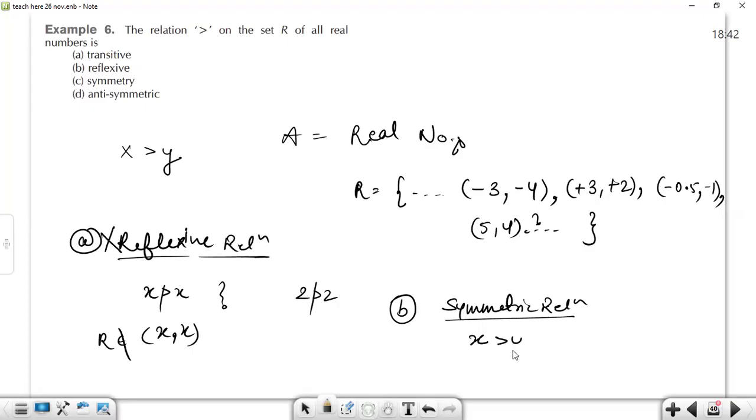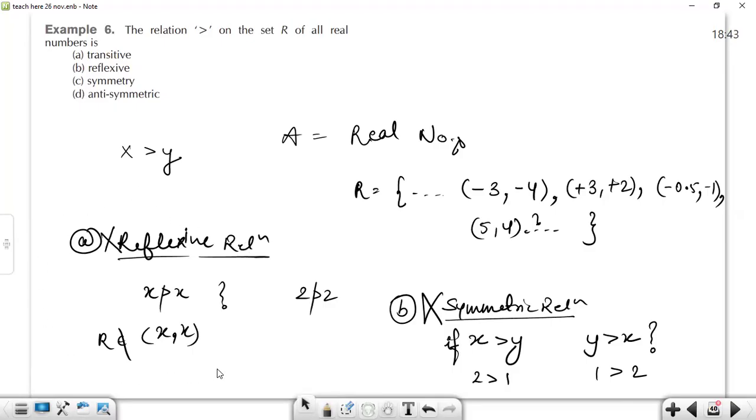So if x is greater than y, then can we write y is greater than x? If a number is greater than another number, like 2 is greater than 1, then can we write 1 is greater than 2? No, only then will we be able to write it in the relation. Can we do that? No, sir. That's why this given relation is not symmetric. It's antisymmetric. Okay.